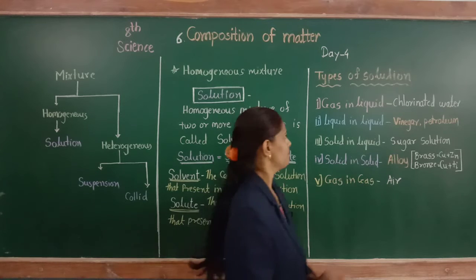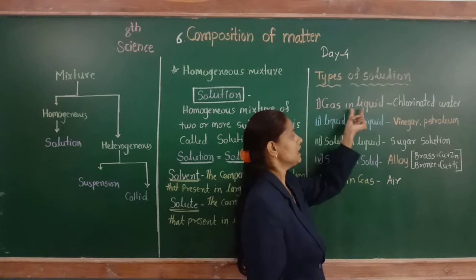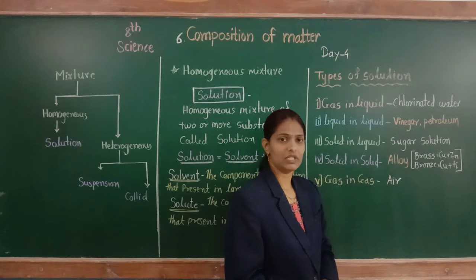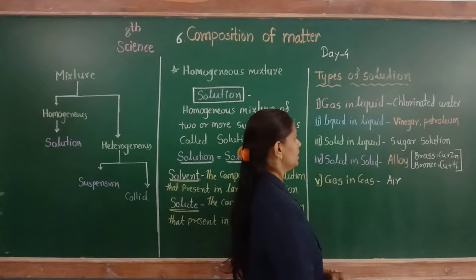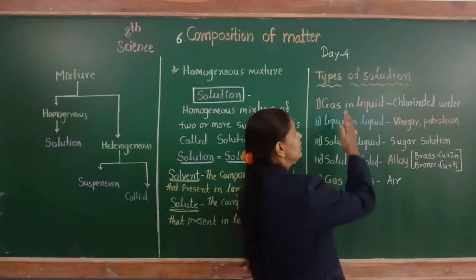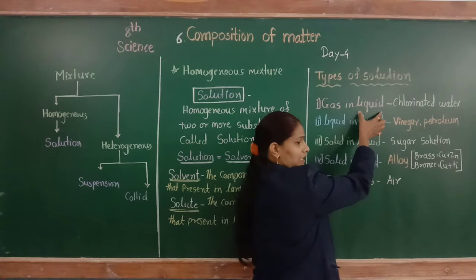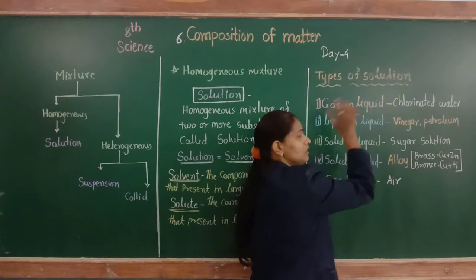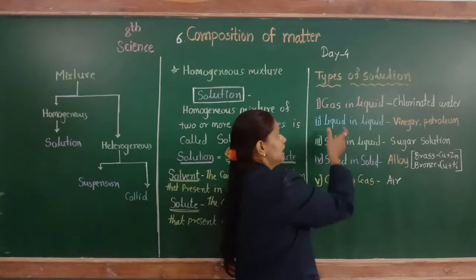Let's discuss the first type of solution, gas in liquid. The substance written after 'in' is the solvent.